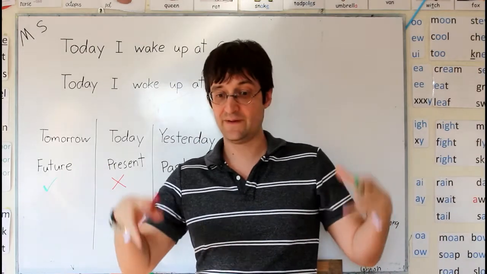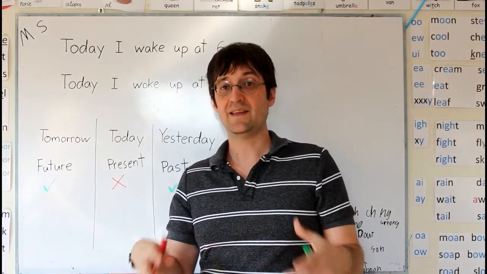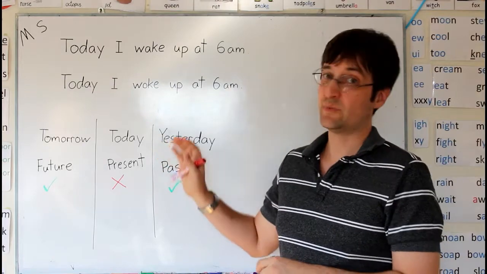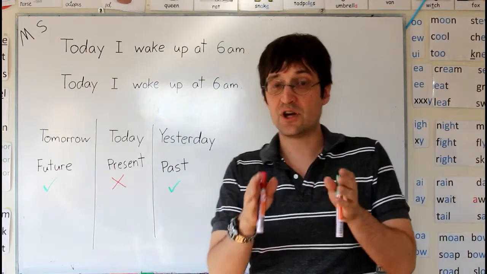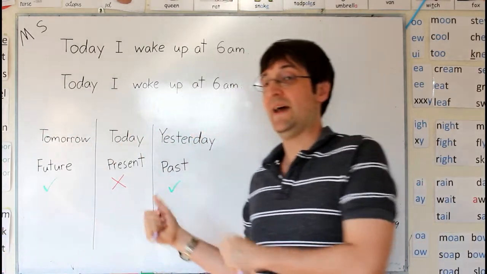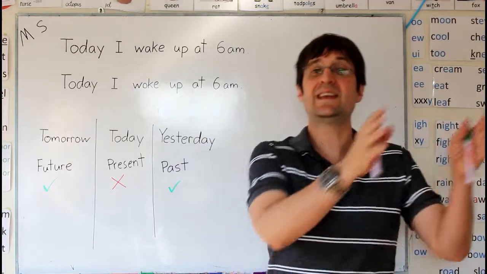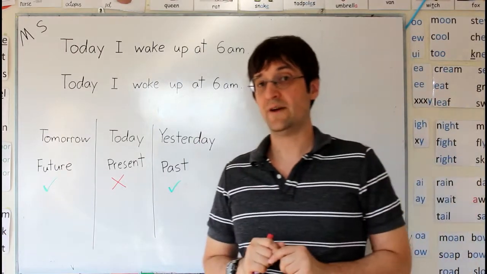If we're talking specifically about today, then we'll most likely be using the present continuous, the future if we're talking about something after now, and the past if we're talking about something that happened today that was before now.